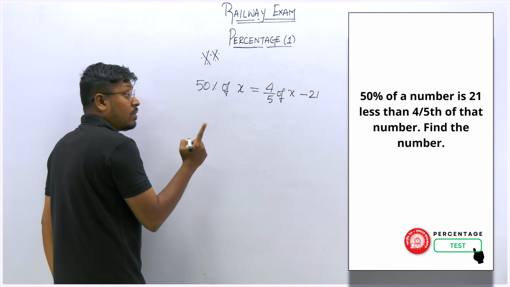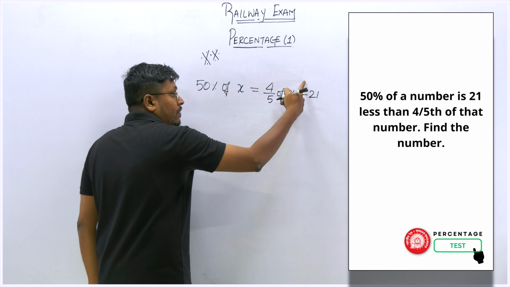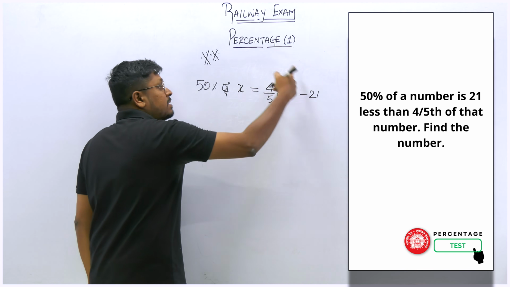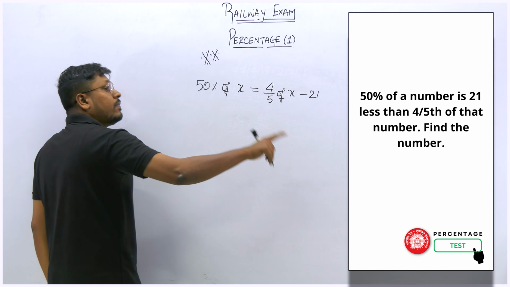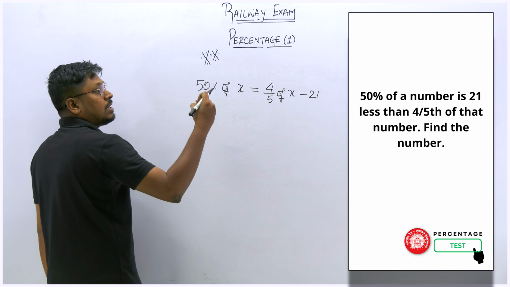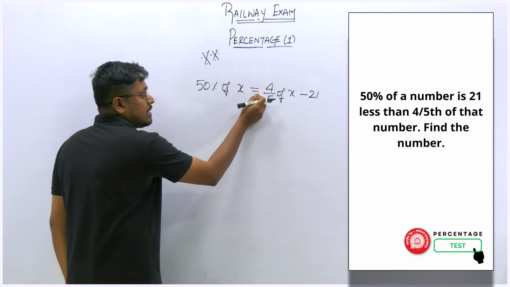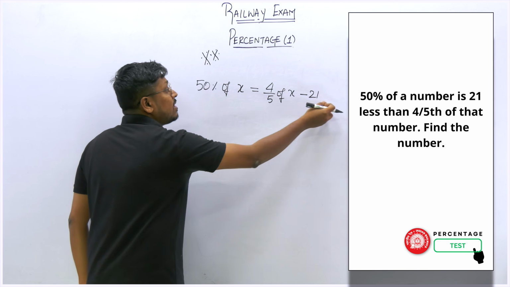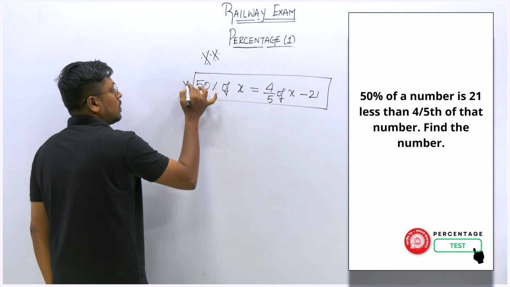So friends, understood this point or not? Don't write 21 minus 4 by 5 of x. It is 4 by 5 of x minus 21, right? 21 less than 4 by 5 of that number. That means after finding 4 by 5 of that number, it is 21 less. So first, 50% of x is equal to 4 by 5 of x minus 21, right? So do not forget this point alone.